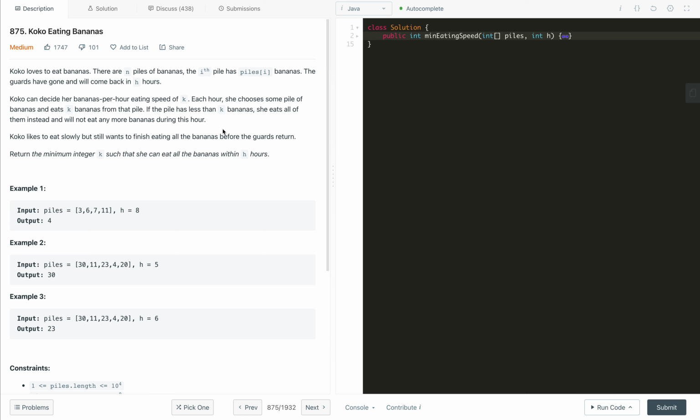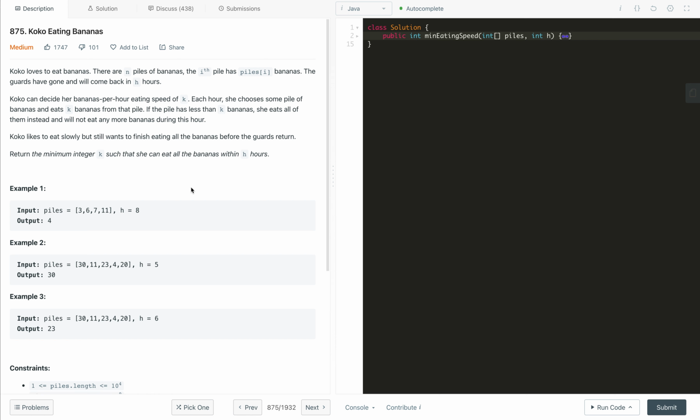So every hour Coco decides on some speed k, and she eats that many bananas if they are there. If fewer, she just eats those and nothing else. Coco likes to eat slowly but still wants to finish all the bananas before the guard returns. This is the important line: Coco wants to eat slowly, and slowly means k. So we need to find the minimum value of k such that Coco can finish all the bananas from all the piles before the guard comes. So we have to find that minimum value.